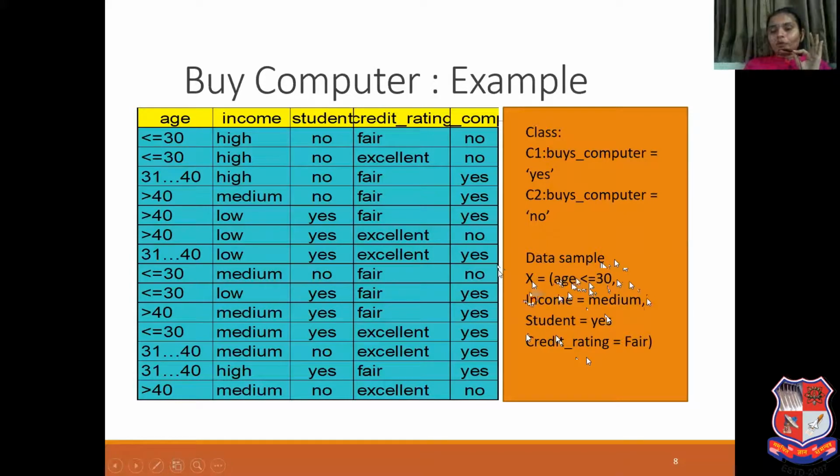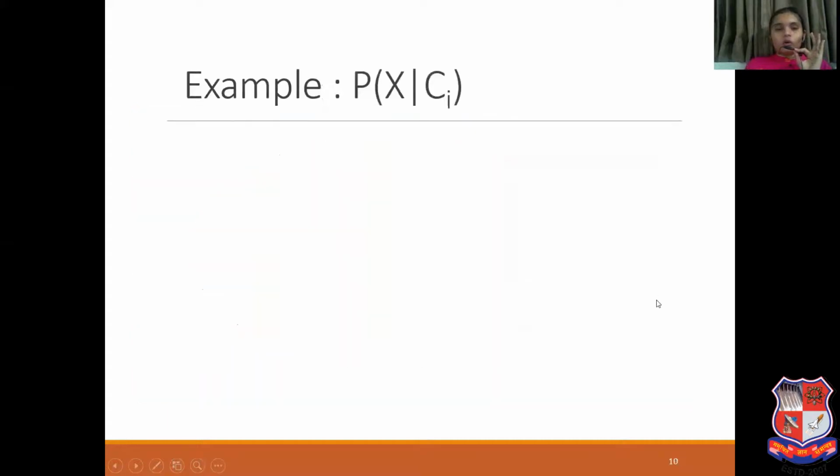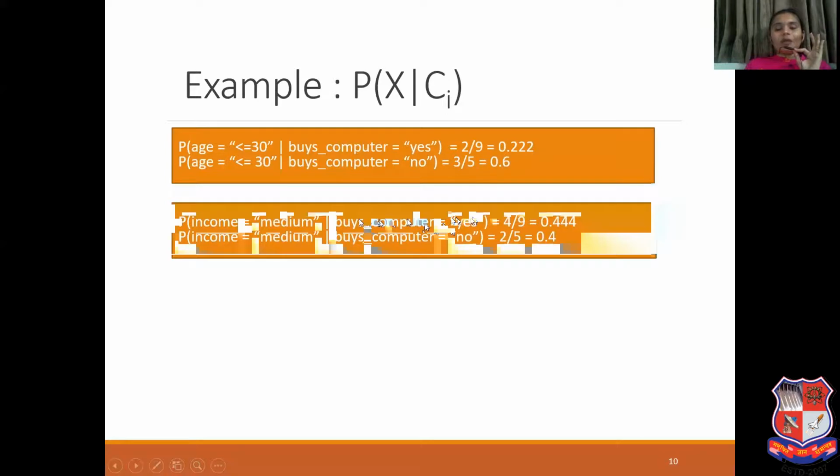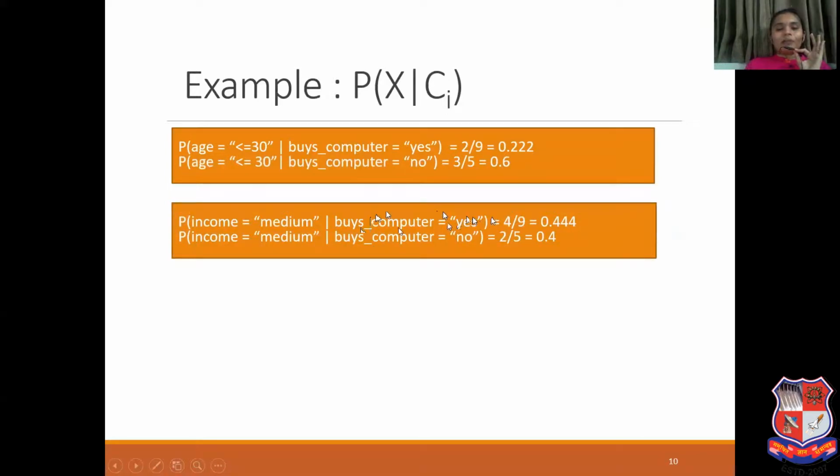What is another attribute? Income equal to medium. Again we need to calculate the probability that income equal to medium given that buys computer equal to yes, and the probability of income equal to medium given that buys computer equal to no. How many tuples have buys computer equal to yes in the training data set? 9. From these 9, how many tuples have income equal to medium?